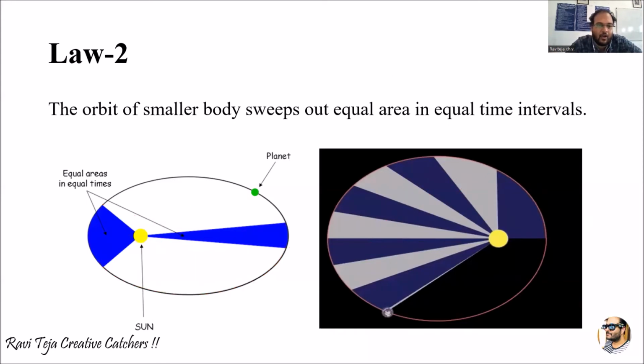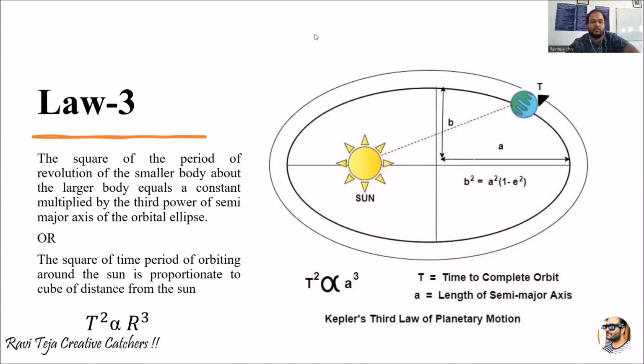Now let's see law 3. Coming to law 3, let's first see what this particular law is. It can be defined in various forms, but the meaning is the same. Now, the square of the period of revolution of a smaller body we have considered, right?